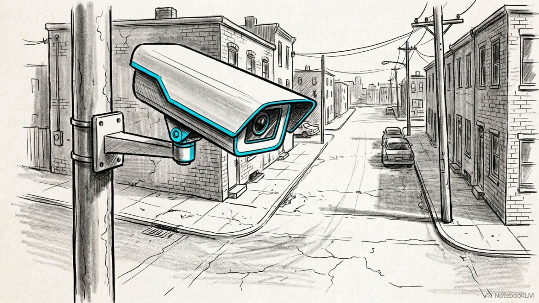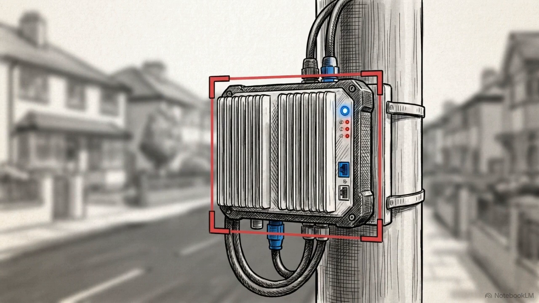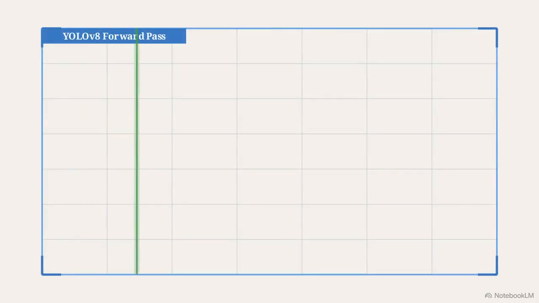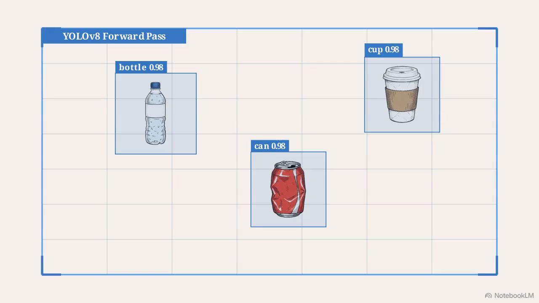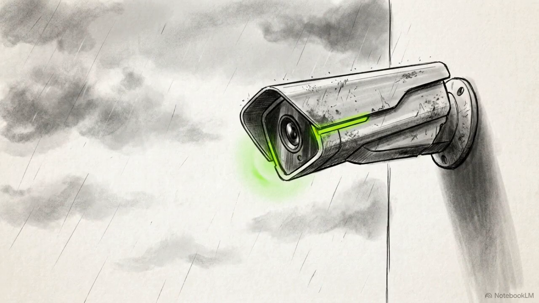To build an edge AI system that actually works in the physical world, we have to abandon how we traditionally evaluate machine learning models. The foundation of the system requires a lightweight spatial detector. We use YOLO V8 Small. Its single-stage architecture means it performs one forward pass to identify every bounding box in a frame. That speed is mandatory if we are going to run continuous video on edge hardware.